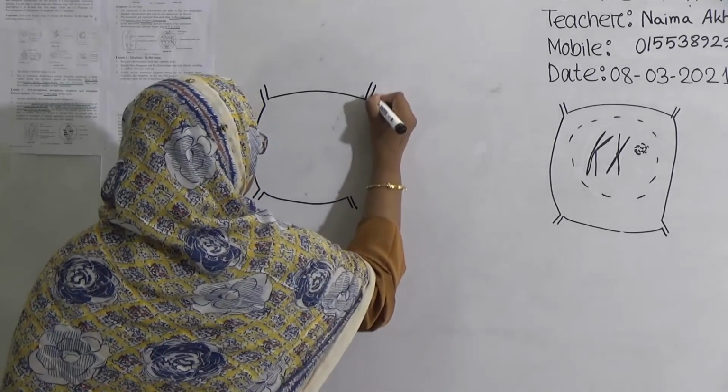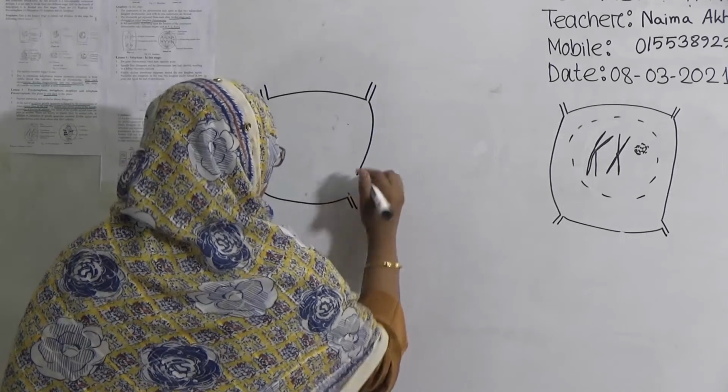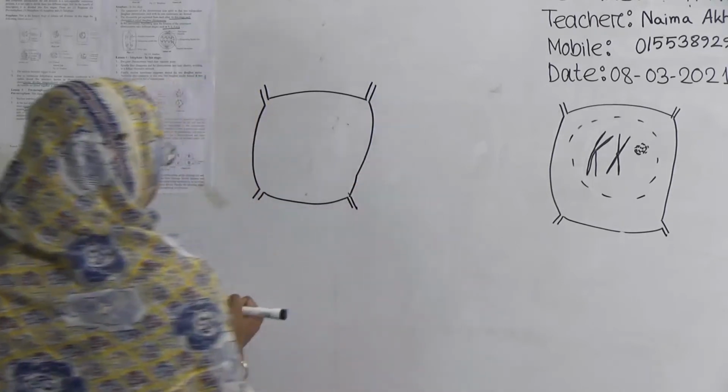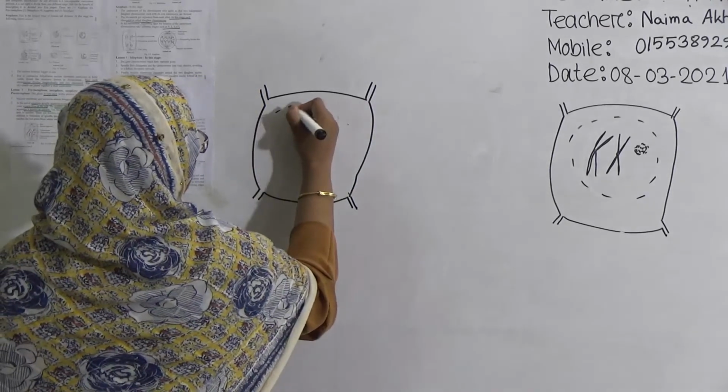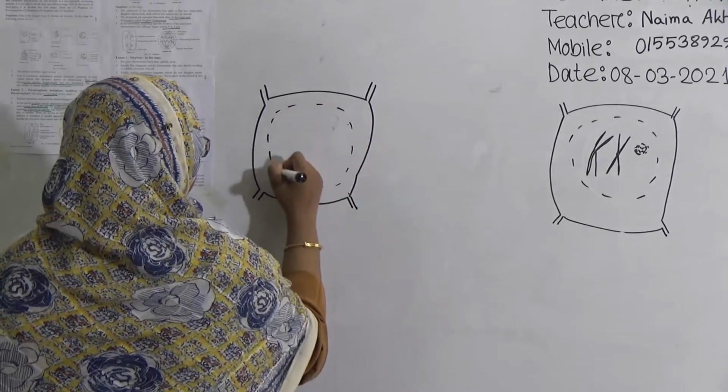The nuclear membrane and nucleolus will almost disappear, and a new structure will appear, that is the spindle apparatus.